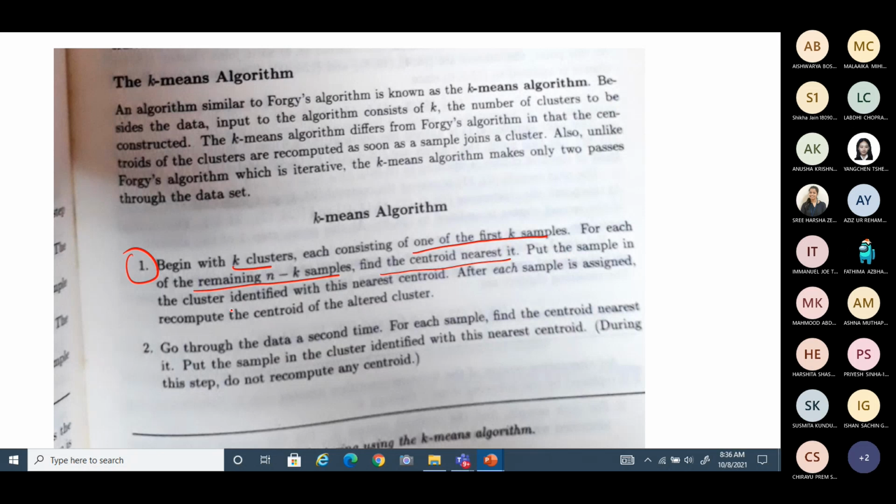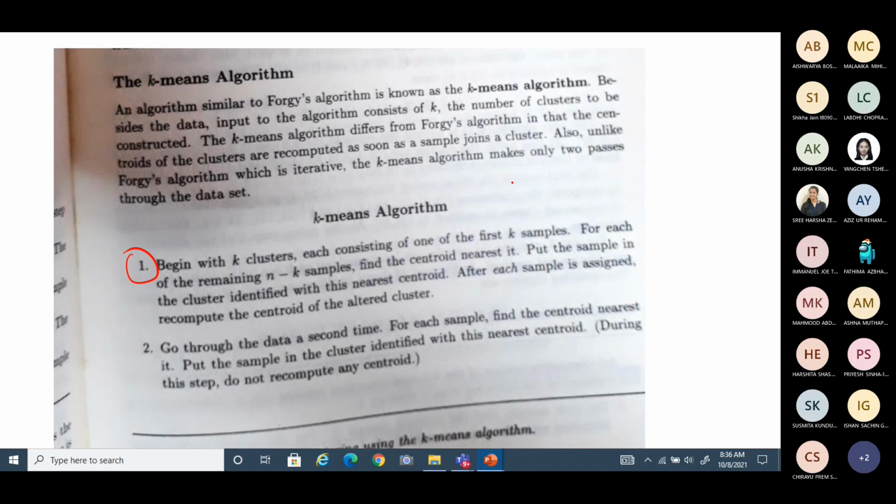Put the sample in the cluster identified with the nearest centroid. After each sample is assigned, recompute the centroid of the altered cluster. So this is the first pass through the data.